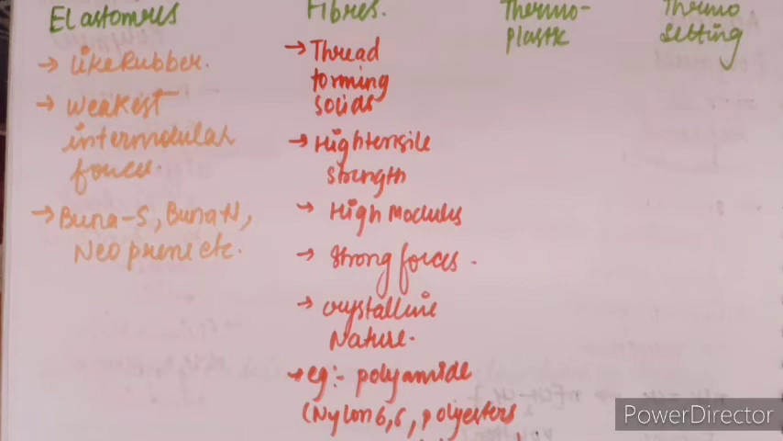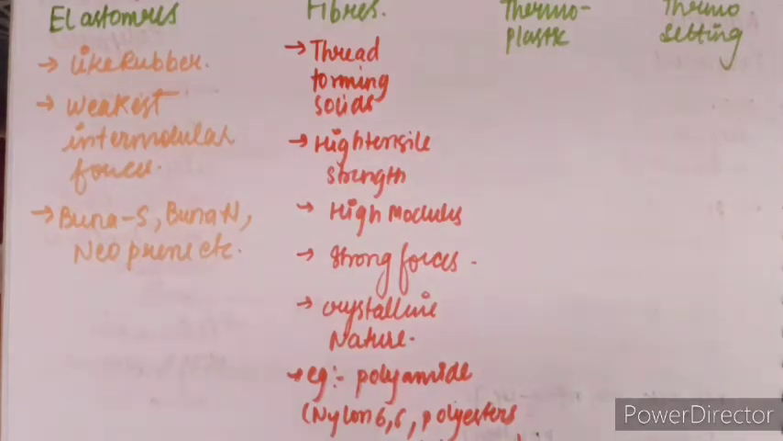Now the next one is thermoplastics. In earlier classes we have already read about thermoplastic and thermosetting plastic. The plastics which get deformed on heating are known as thermoplastics, and thermosetting plastics are those which on heating do not undergo any kind of change in their shape or size.